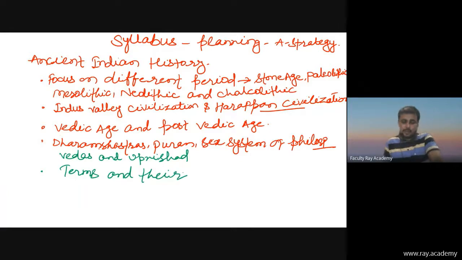That means types of land. You'll have to cover terms and their meaning. UPSC is frequently asking questions regarding the meaning of terms like Jan, Purohit, Panchayatan. So you'll have to keep that in mind.